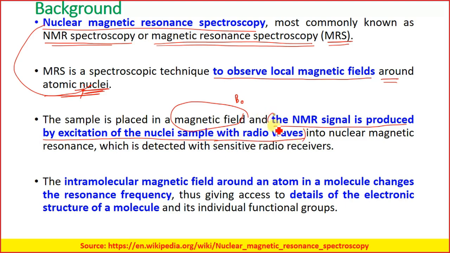into nuclear magnetic resonance, which is detected by sensitive radio receivers.